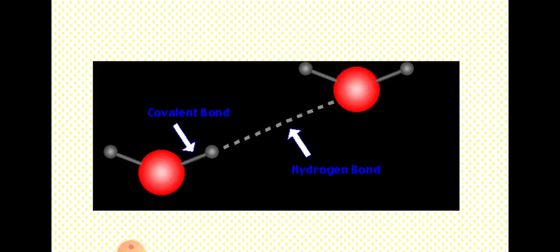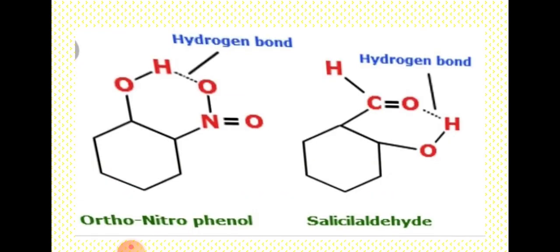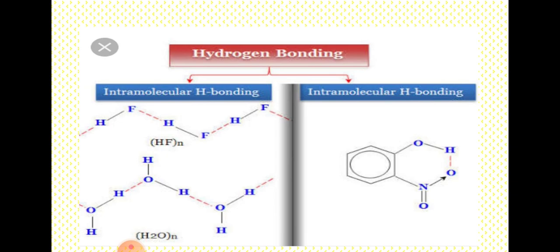If we talk about the types of hydrogen bonds, it is of two types: intermolecular hydrogen bond or association, and intramolecular hydrogen bond. What is intermolecular hydrogen bond?